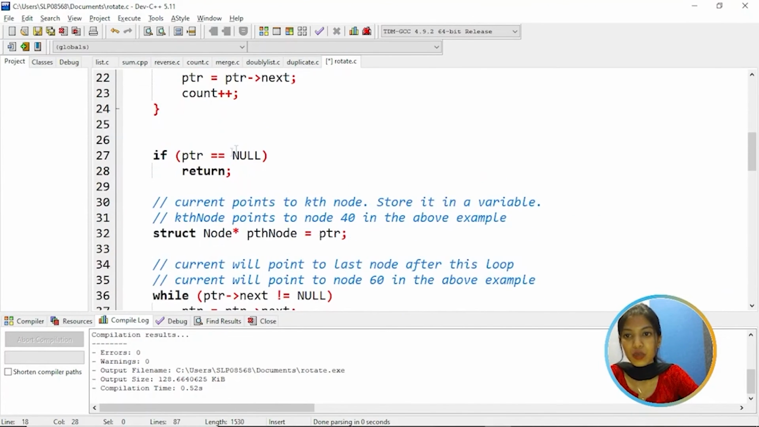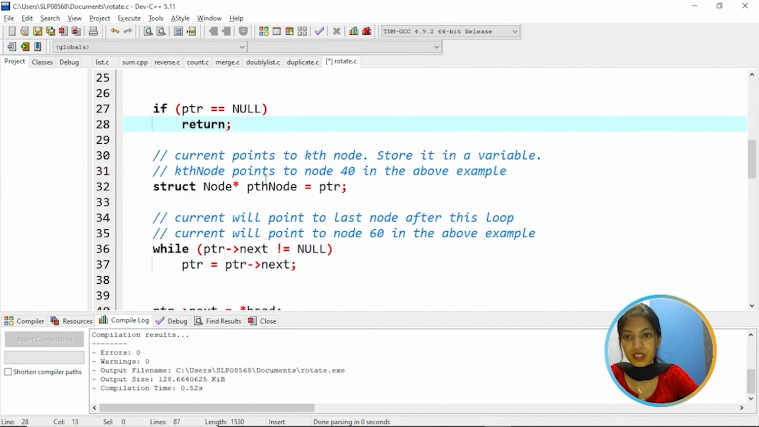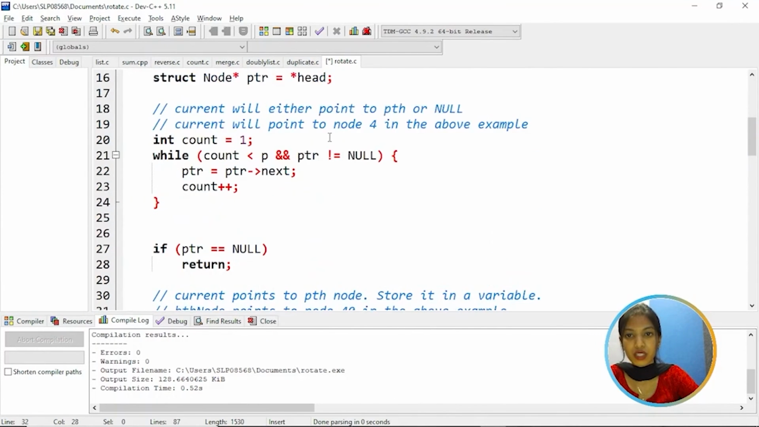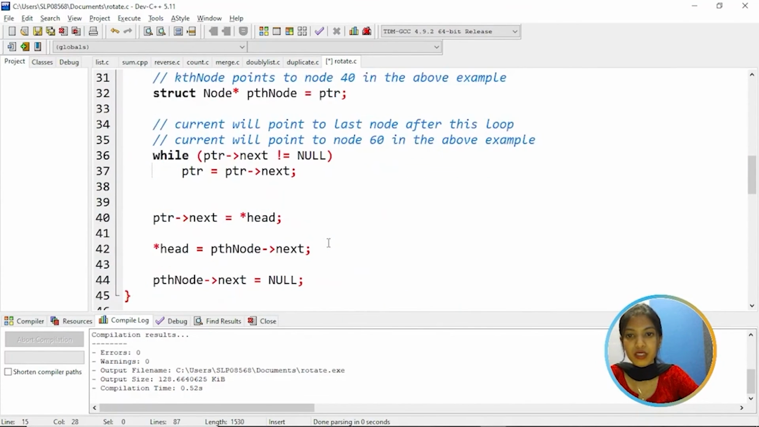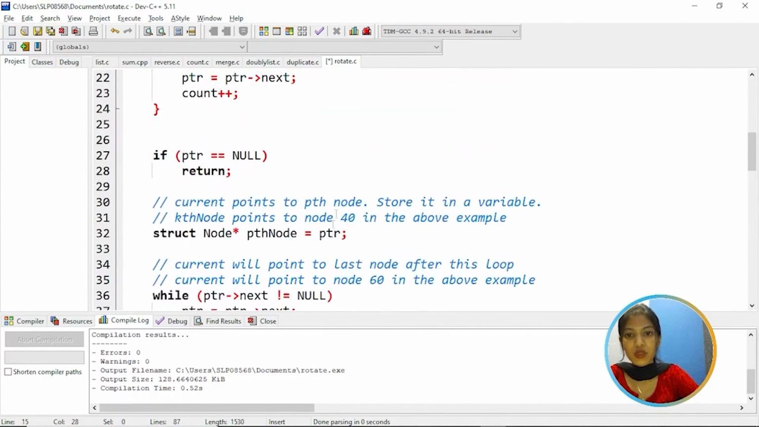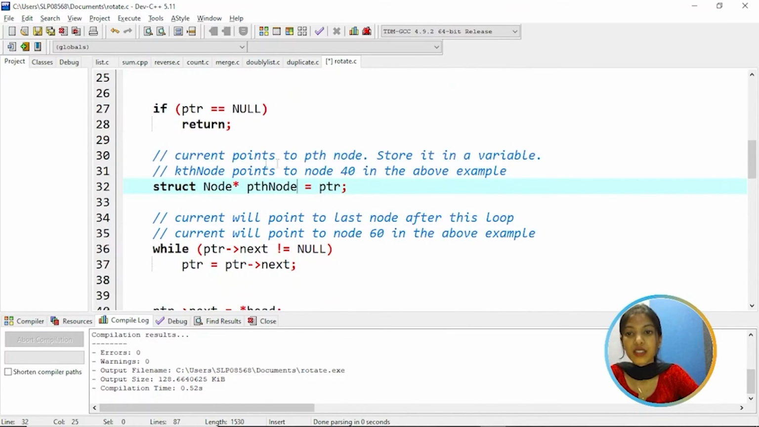If PTR is equal to null, then it will return. Else, the current points to the kth node. That means here we have the pth. The current points to the pth node, so we store it in a variable. Whatever is there, here in this example it is 4. This 4 will be stored in the variable, the pth node. Now the pth points to the node 40 in the above example.